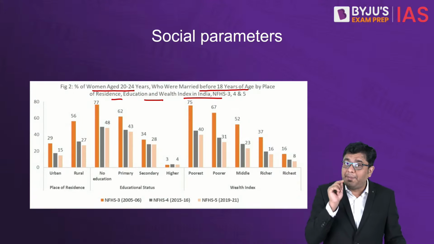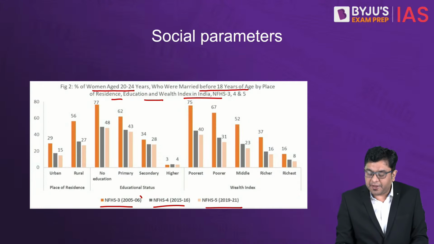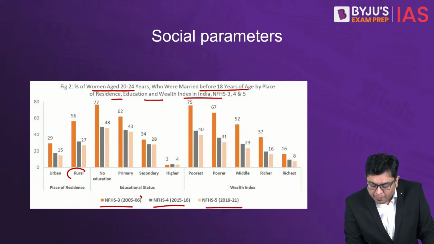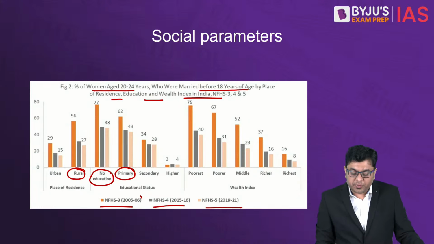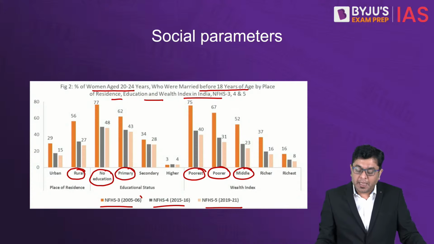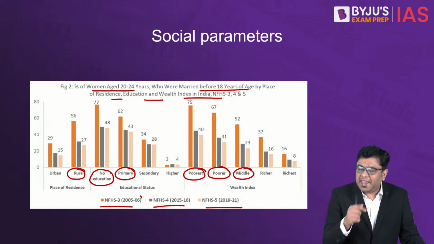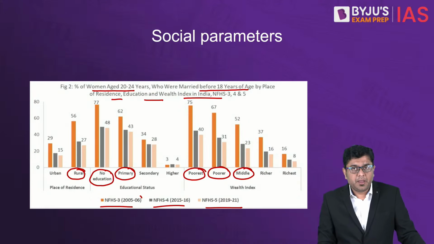And here what you find is something very interesting. You will find that basically it is an indicator. Here different colors indicate NFHS 3, 4, and 5. And here you will find something very interesting, that whenever you consider the population set that is rural, the population set where either there is no education or only primary education which is received, the population set which is poorest, poorer, and even in the case of middle income wealth index, in these areas you'll find that the incidences of child marriages are very high, which tells you something.